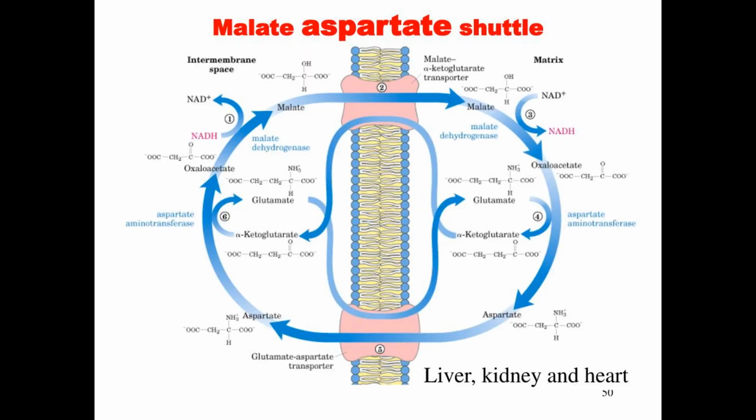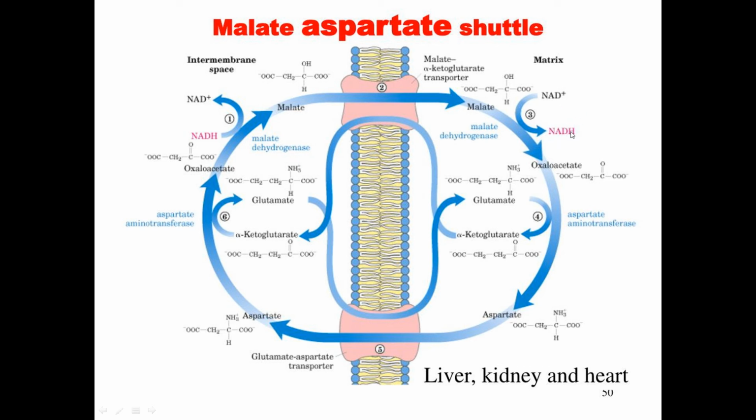In the malate aspartate shuttle mechanism, NADH2 gives hydrogen to oxaloacetate, and the oxaloacetate turns to malate, and the malate enters into the mitochondria by malate alpha ketoglutarate transporters and gives these 2 hydrogen atoms to NAD-dependent dehydrogenase enzymes.